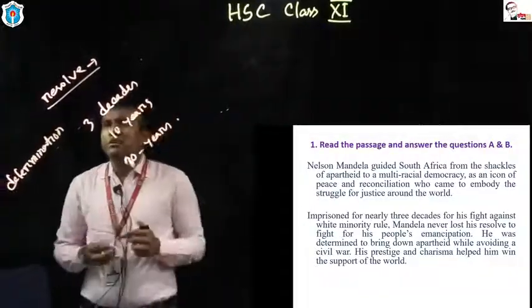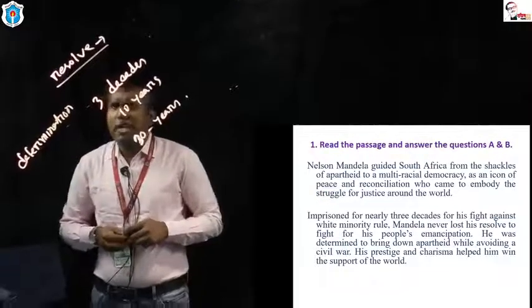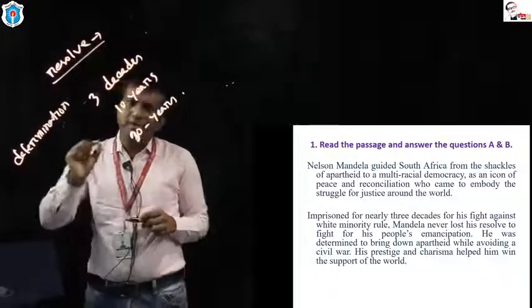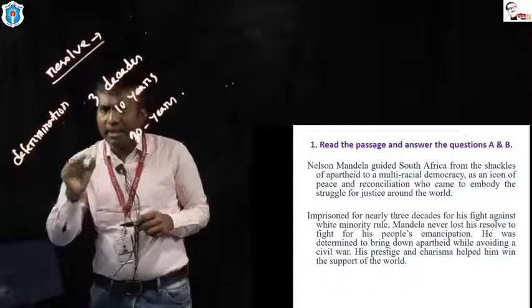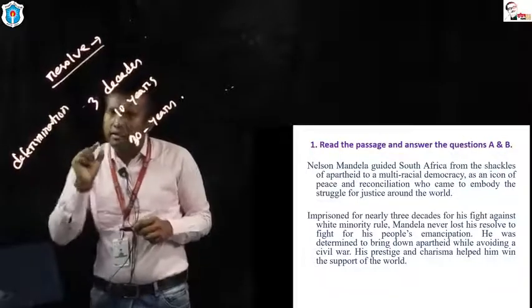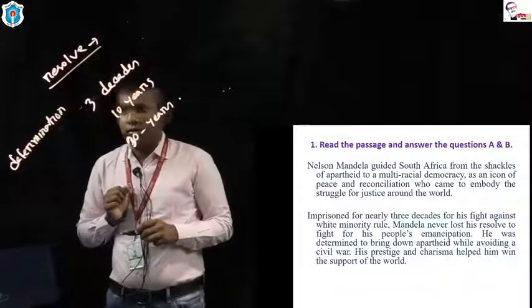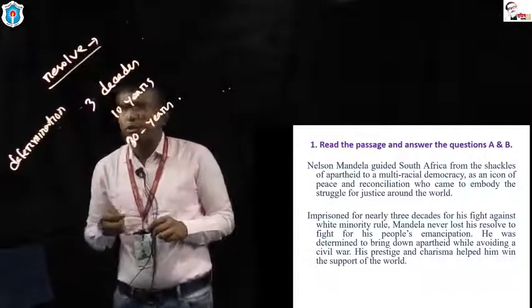Mandela did not lose determination because he was with a holy purpose. The purpose of his life was to make South Africa a place without any discriminatory treatment. He was imprisoned for 30 years, but he did not lose hope.